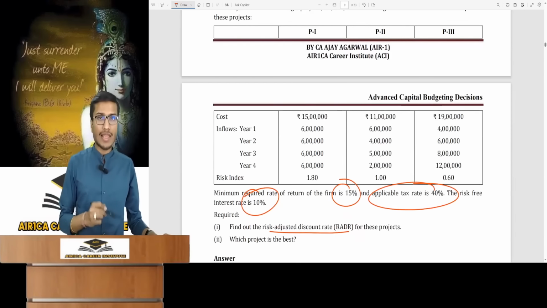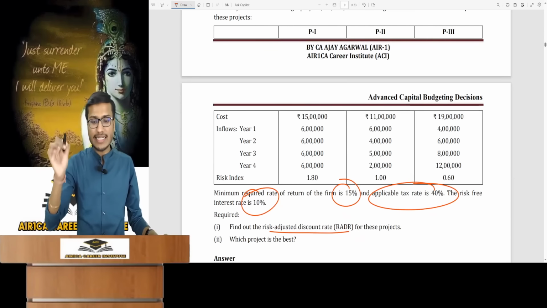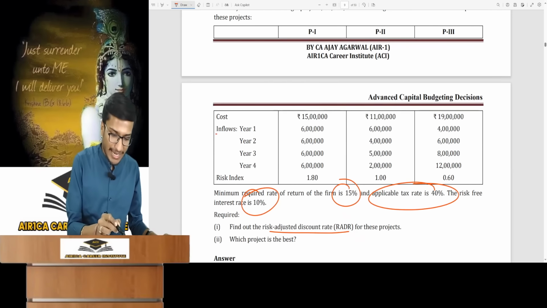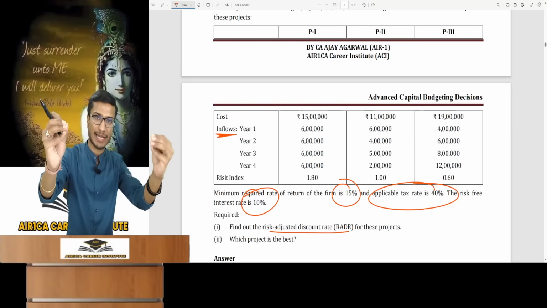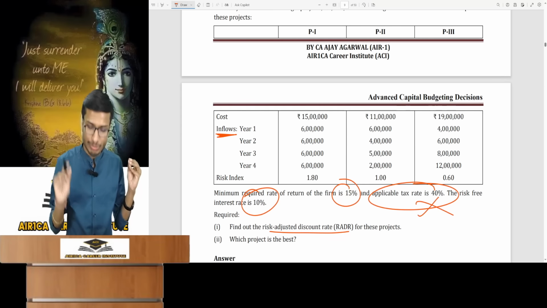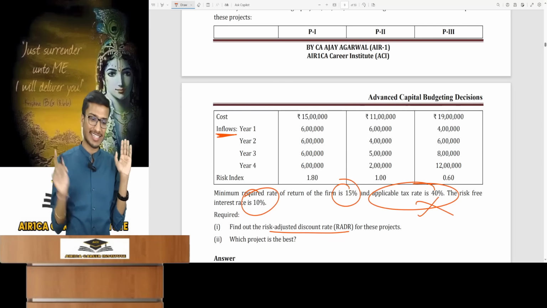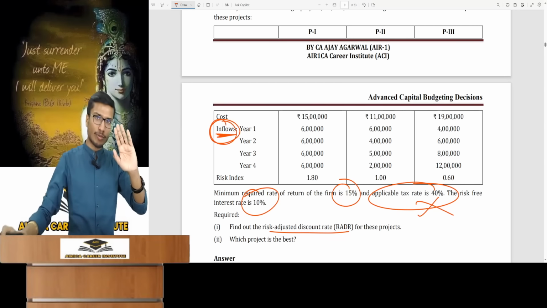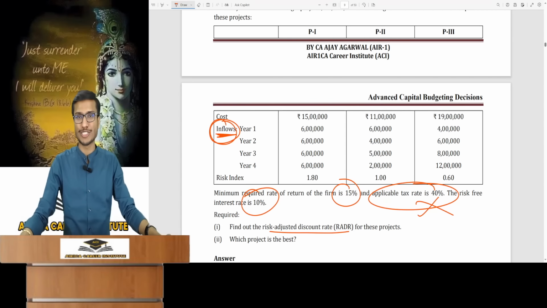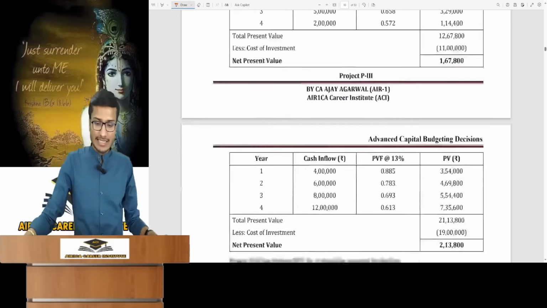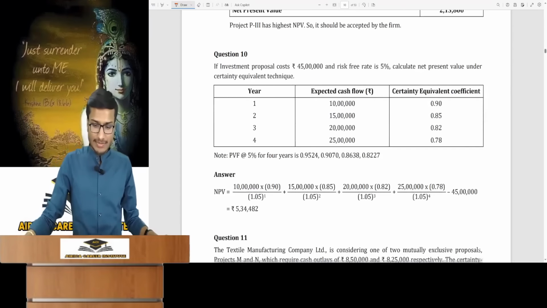Tax rate. Not everything provided to you will be useful in the question. Here, the inflows are given. These cash inflows come after adjusting everything, including tax. The tax rate has no role in the question, it's just there so that you make a mistake. And here, EBIT is not given so that you would not first deduct tax from it. Inflows are given directly. So keep this in mind. Don't make such mistakes. All this is fine.